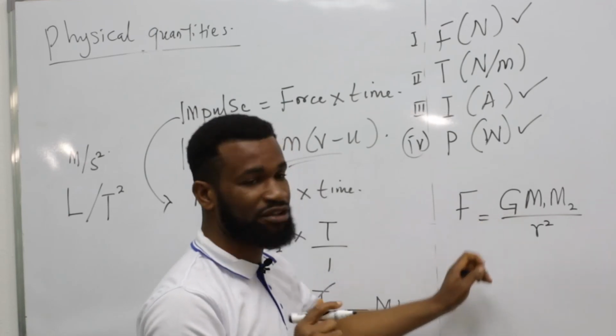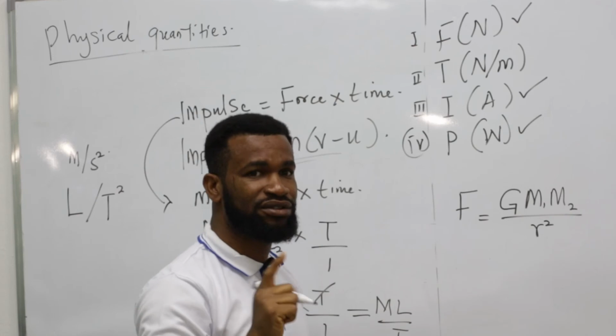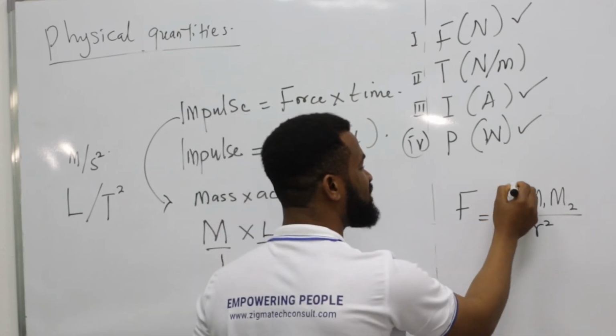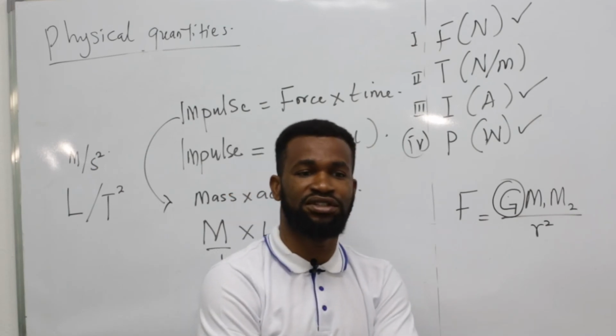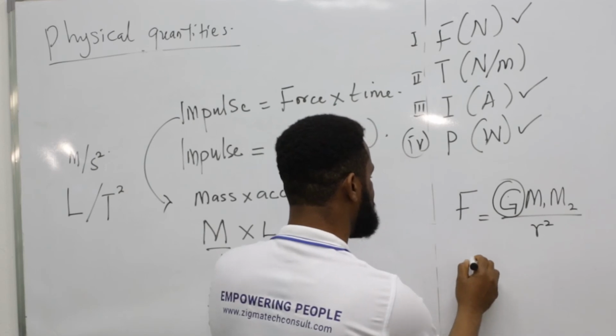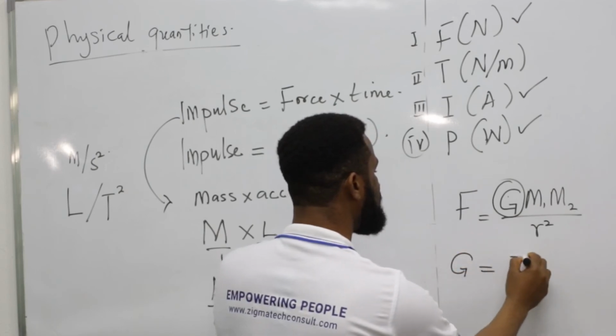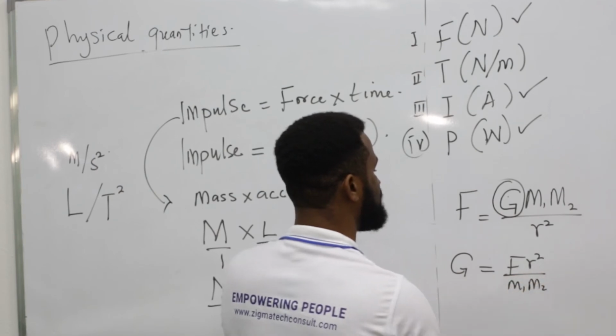I'm going to make G the subject of the formula, because that G is called Newton's gravitational constant. So this is the target variable. G is the target variable, and this is called Newton's gravitational constant. I'm going to make it the subject, and that's going to be G equals FR squared all over M1 M2.